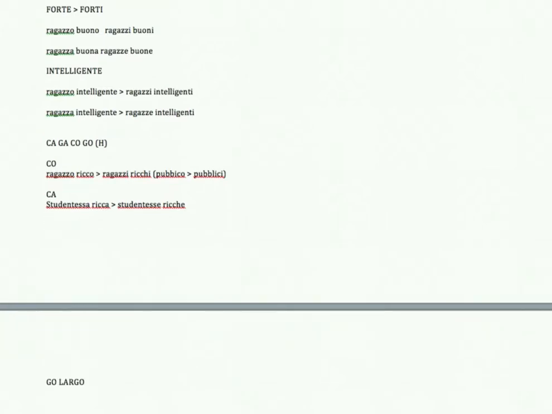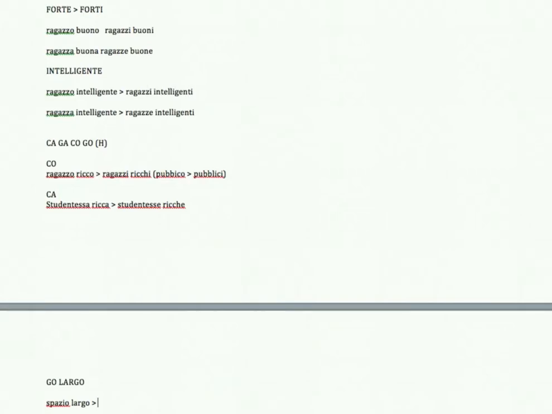Okay, now let's take an adjective ending in go, like largo, large. So if I want to say, for example, a large space, it will be spazio largo. Okay, now I want to make that plural. So spazio, remember, ending in io.